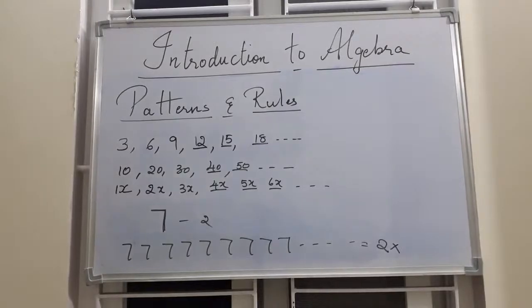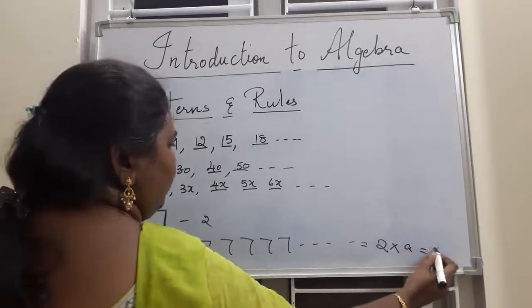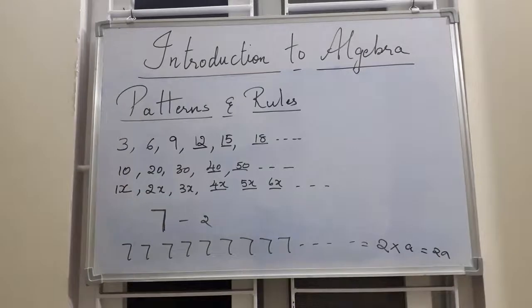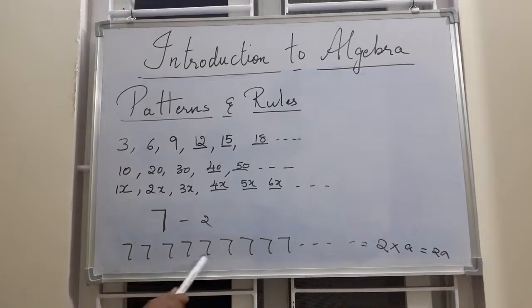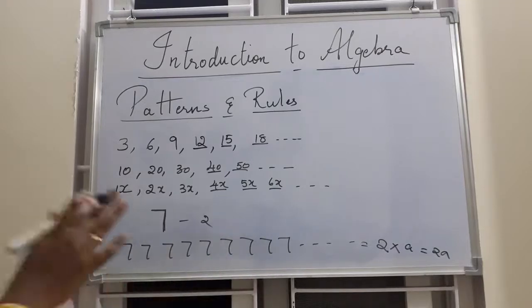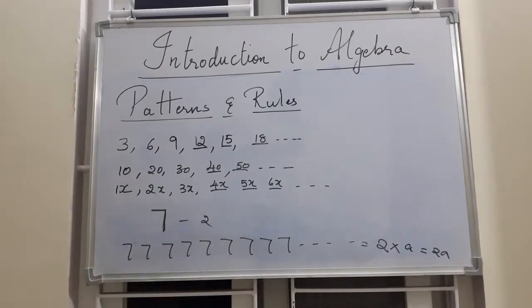You can take A, you can take Y, you can take B, you can take Z, anything. So I am taking it as A. So 2 into A, 2A is the answer. Okay children? So you need 2 matchsticks to make 7. So 1, 2, 3, 4 like that. You don't know how many 7s are there. They are still continuous. So the rule is 2 into A, that is 2A. Okay?